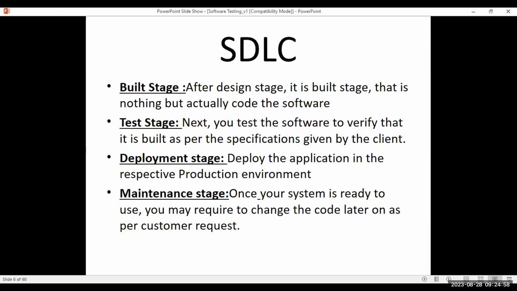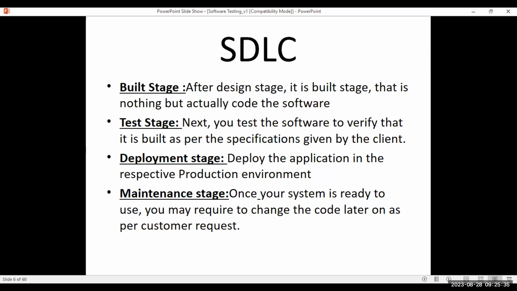So we call that a production environment. When you are handing it over to the client for using it, we say the application is deployed into production environment. Once the code is deployed into production environment, the client will use it for his purpose. He will give it to end users, or maybe if it is a banking application or any e-commerce application, whatever it is. Say suppose we developed Amazon. Say any application.